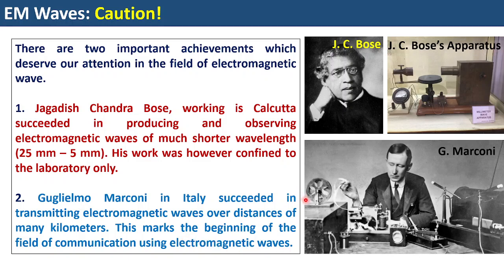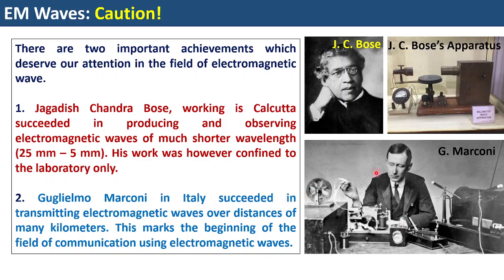Here you can see two pictures. The first one is J.C. Bose and his device, through which he could produce and receive electromagnetic waves of millimeter wavelength. And here Marconi is doing an experiment with his own device. You can see the devices are pretty old, working with analog technology.